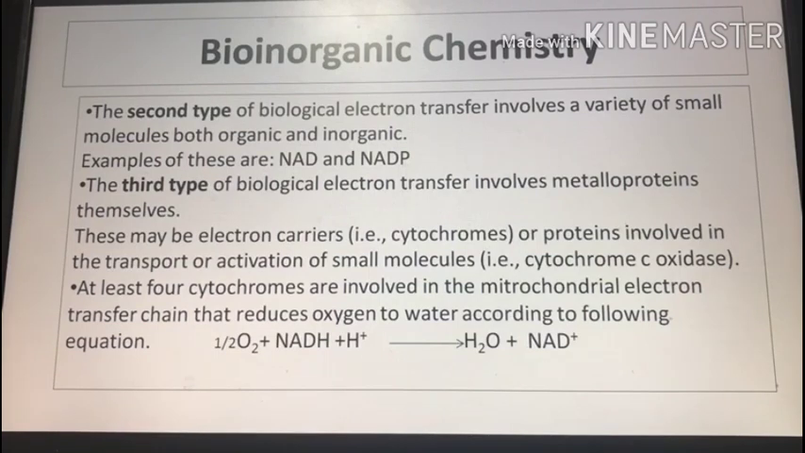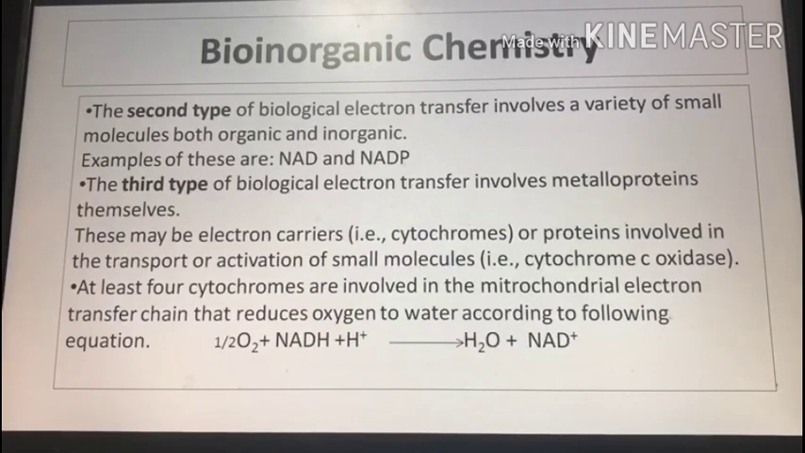Cytochromes comprise several large classes of electron transfer metalloproteins widespread in nature. At least 4 cytochromes are involved in the mitochondrial electron transfer chain that reduces oxygen to water, according to the equation given in the slide.